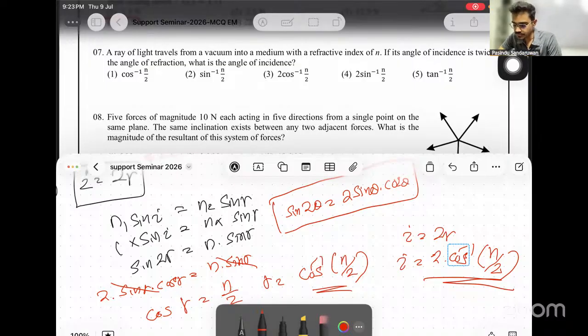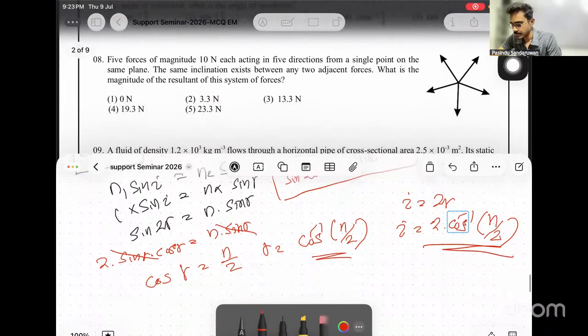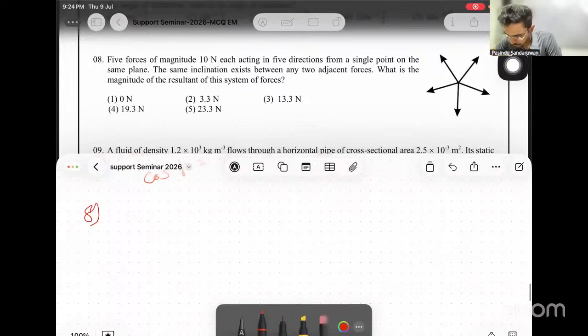Next, question 8. Five forces of magnitude 10 newtons each act in five directions from a single point on the same plane. The same inclination exists between any two adjacent forces. What is the magnitude of the resultant of the system of forces?